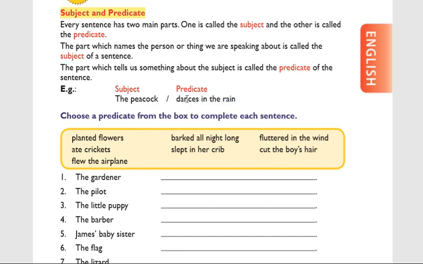Some teachers will say dances is a verb, and in the rain is an object, and these two parts together they will also call predicate. That's not needed now; in higher classes you will learn very clearly. So what is the subject of a sentence? The person or thing we are speaking about is called subject, and which tells us something about the subject is called predicate.